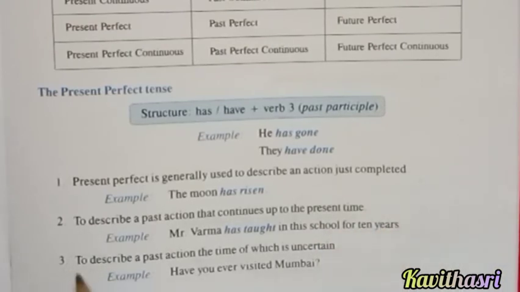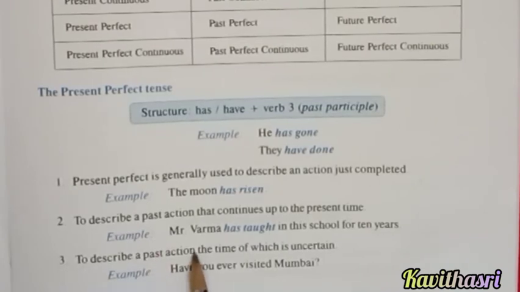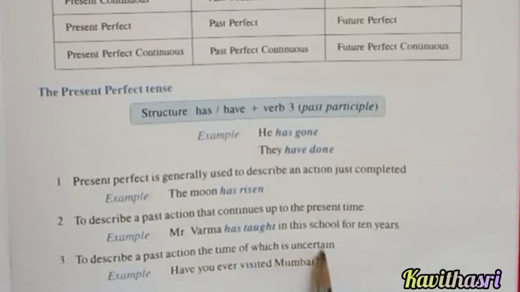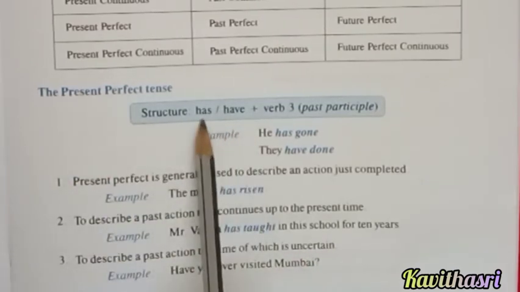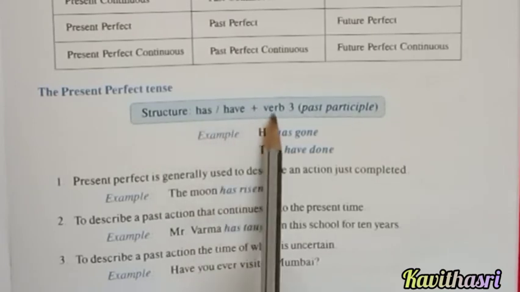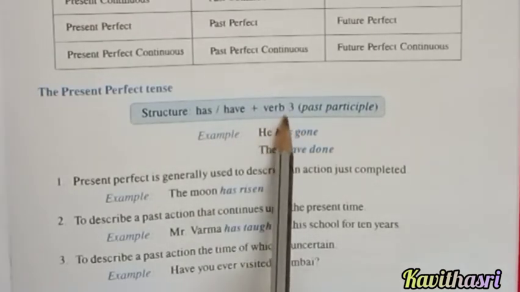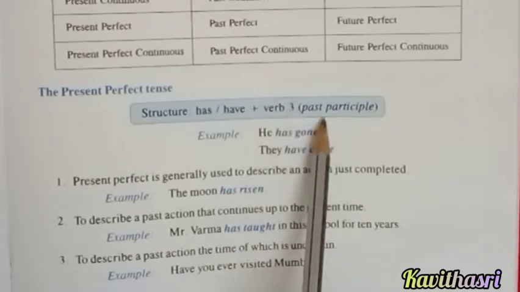Third, to describe a past action, the time of which is uncertain. Uncertain means doubtful. Example, have you ever visited Mumbai? So you may answer, yes, I have, or no, I haven't. So what is the formula for present perfect tense? Has or have plus verb in the third form. Always you have to use the verb in the third form, that is the past participle.